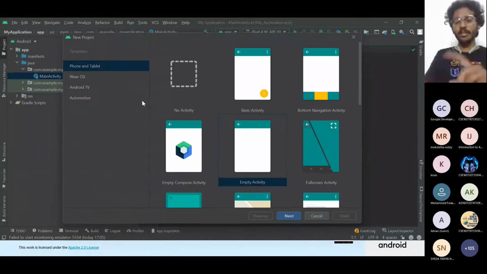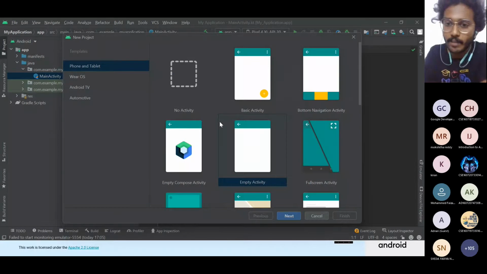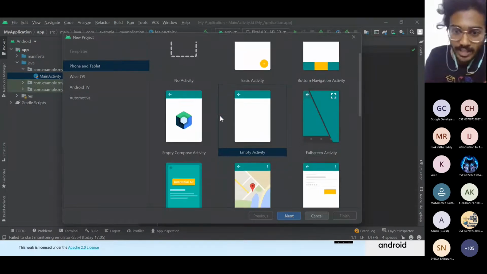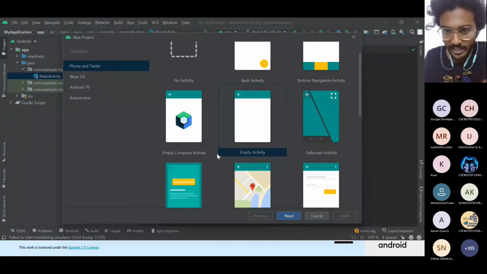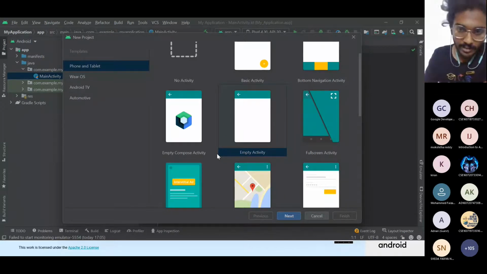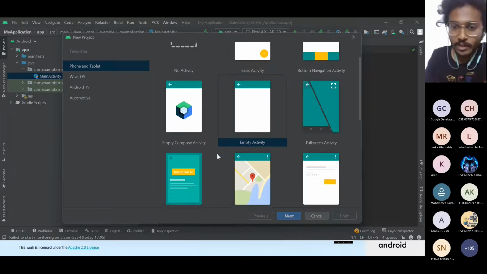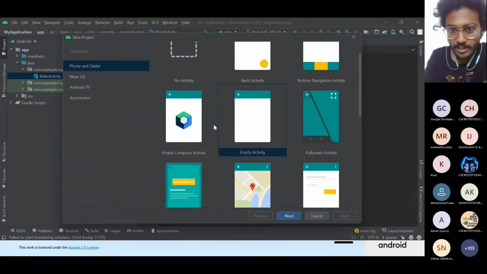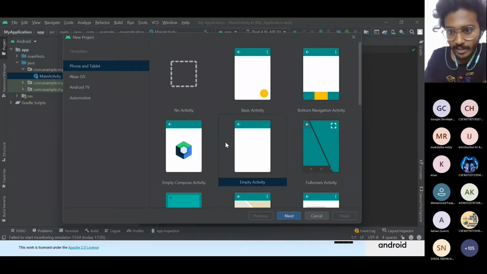So when you first click the start a new project thing, you will get to see this field where you will be able to have all the different types of screens, which we call in Android terminology activities. Whatever screen you see on the user interface in any application is called an activity. So these are all the different activities which are present.